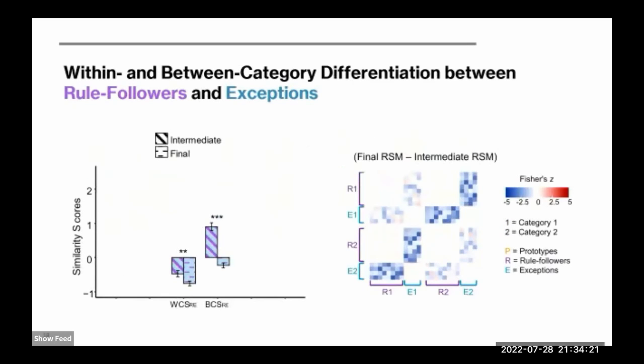For results, we found that the within and between category similarities between the rule followers and exceptions significantly decreased across the intermediate and final testing phases. So the latent representations for these two types of stimuli became more distant from each other. And these results suggest that exceptions and rule followers undergo pattern differentiation between and within categories in the learning process.